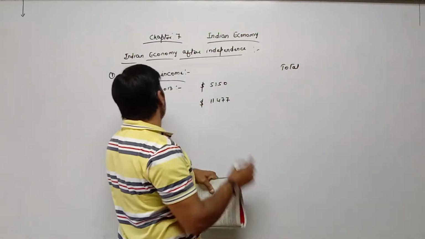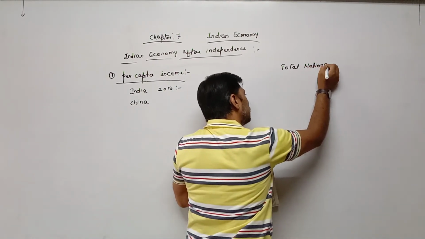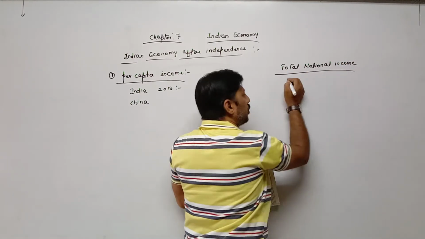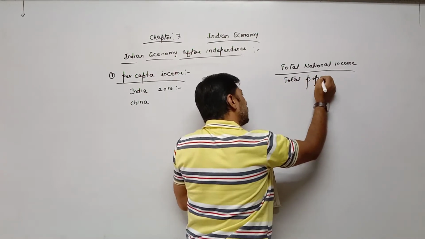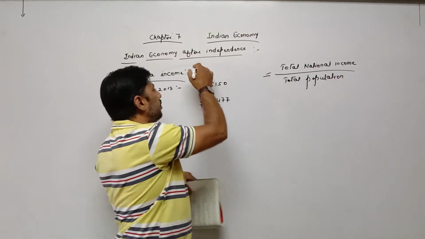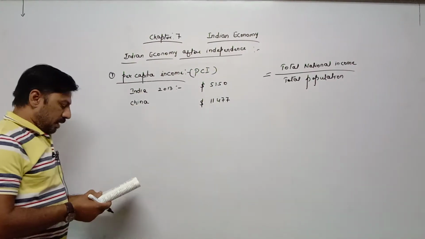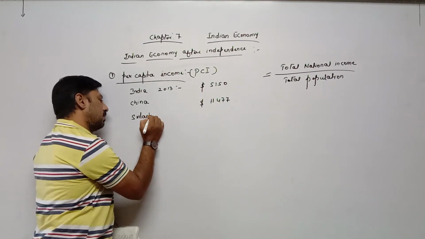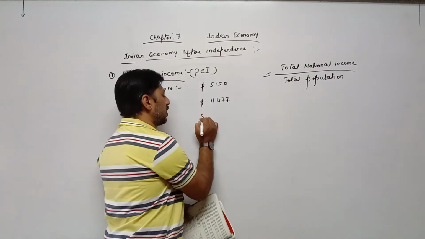This is the formula: total national income upon total population is equal to per capita income, PCI. And Sri Lanka: per capita income of Sri Lanka is $9,250.